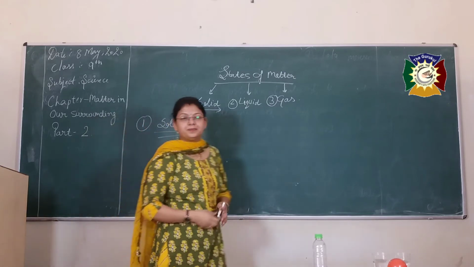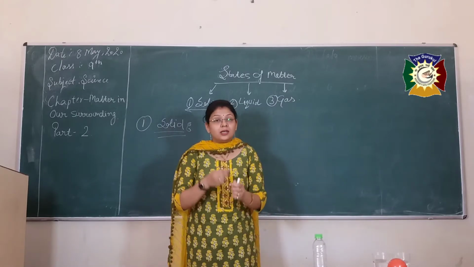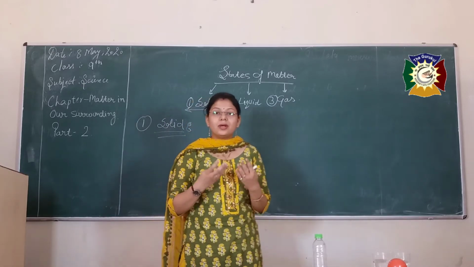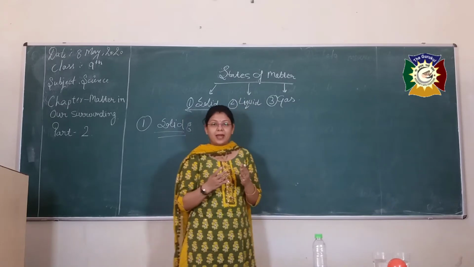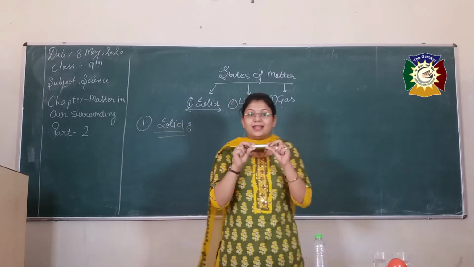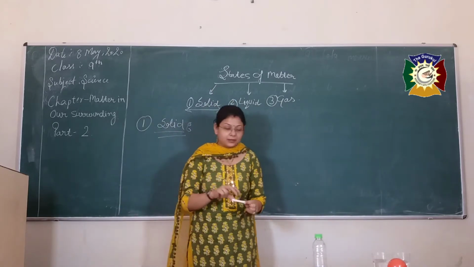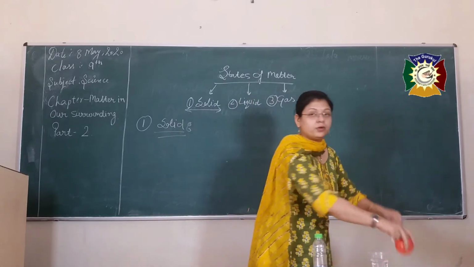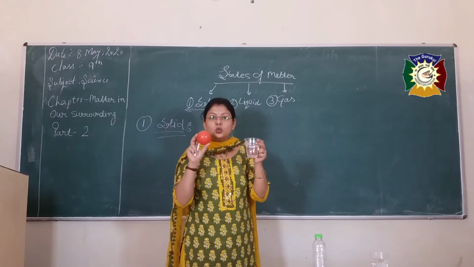Now you have to think. The things surrounding you, are they all solid? The question must arise in your mind: what is a solid? How am I going to classify that this substance is solid or it is a liquid? That's the main question that should be in your mind. How can I say that this chalk is a solid? Because there are some properties listed with the solid state of matter. And how does one come to know that this water in the glass is in liquid state? Are you getting my point? How can you distinguish these two things?